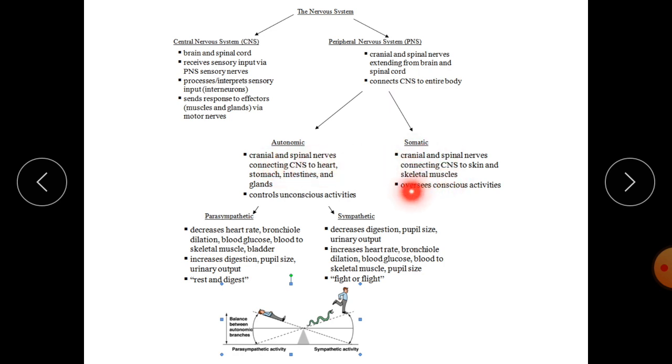In somatic, cranial and spinal nerves connect the CNS to the skin and skeletal muscles and oversee conscious activities. It is responsible for walking, running, holding anything. Your various skeletal muscles are involved in this somatic nervous system. Whereas the autonomic nervous system is not under our control, it is automatic. That's why it is called autonomic. So cranial and spinal nerves connecting CNS to heart, stomach, intestine, glands control unconscious activities, which are not under our control. Sympathetic and parasympathetic, we already discussed all these things.